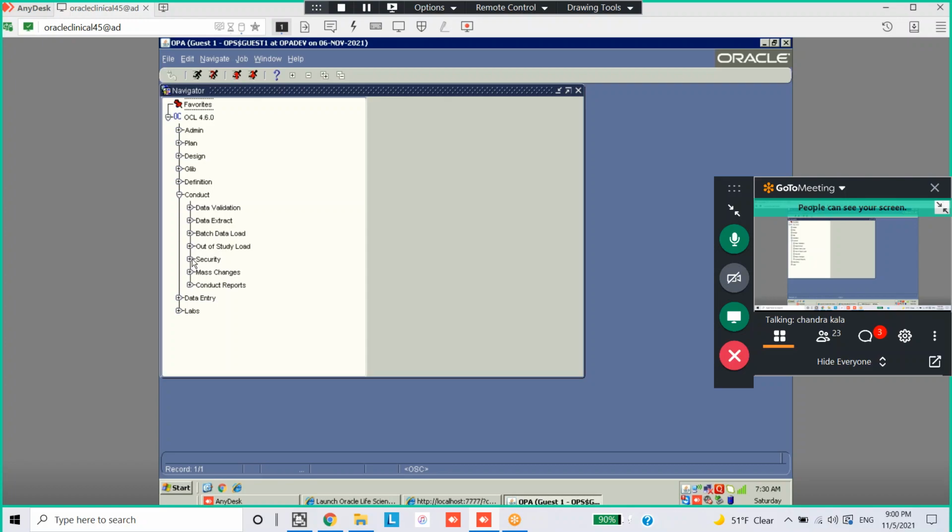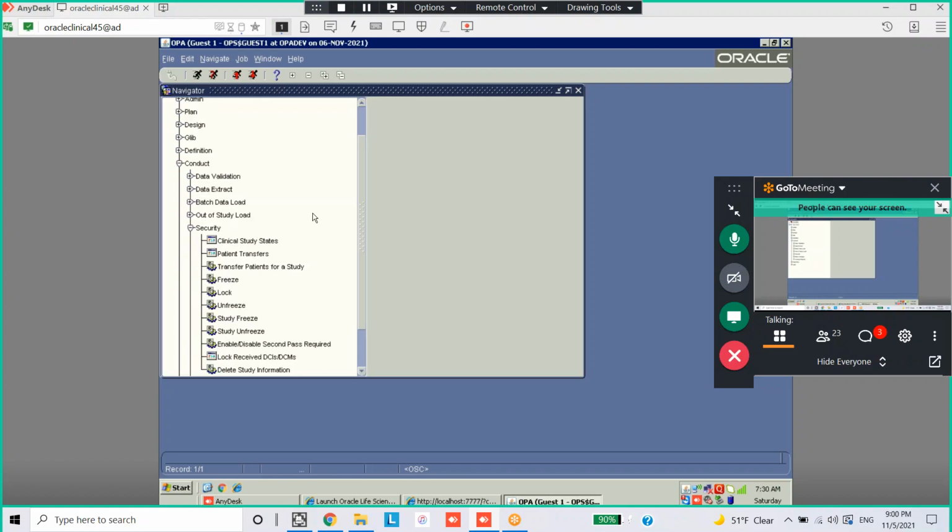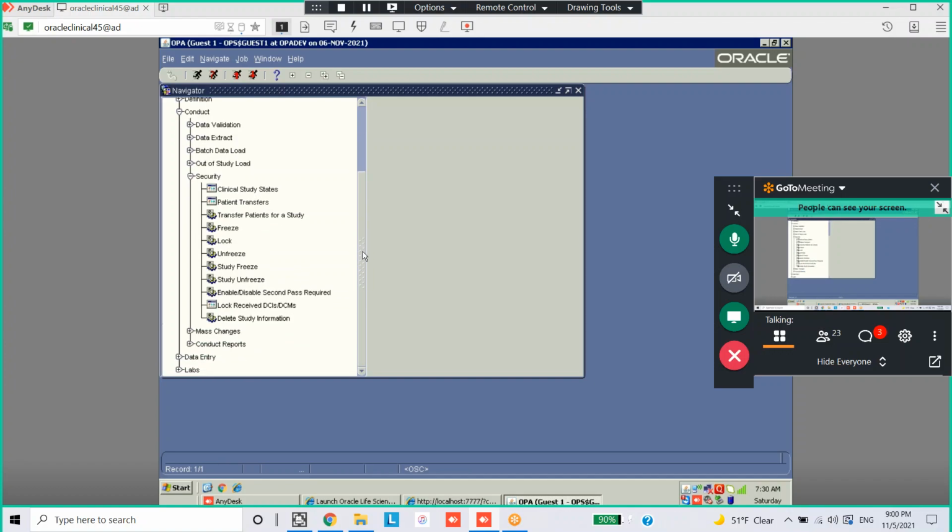You can expand the security. You have a lot of options here, right? You can just observe. Will there be any study? No, right? We just have only lock. Will there be study freeze?